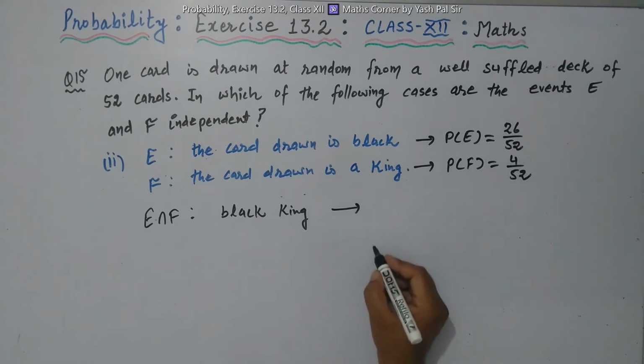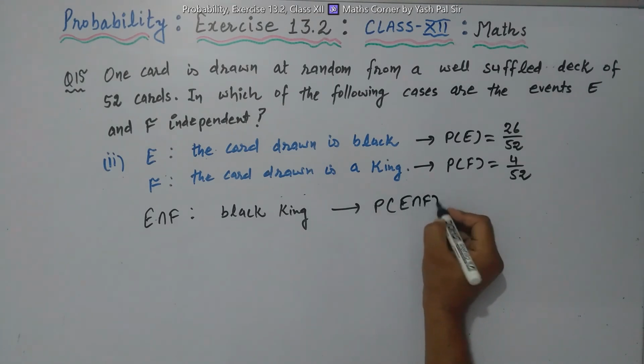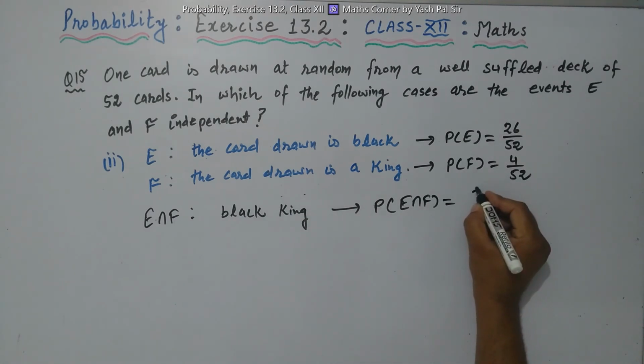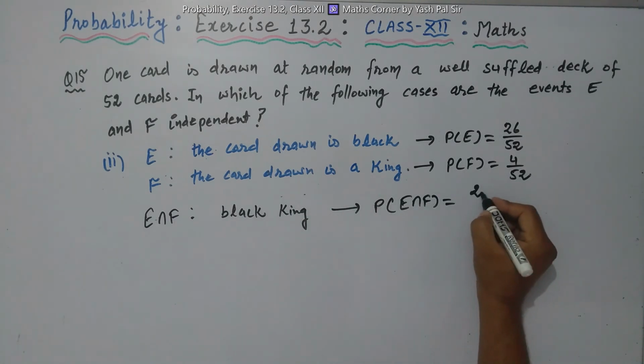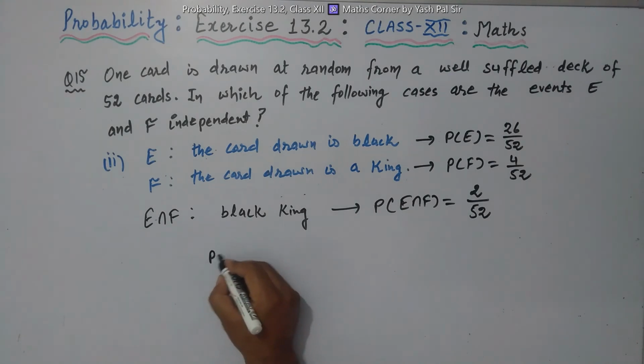Now again, what is the probability of E intersection F? This is equal to black king. How many? 2. 2 black kings are there out of 52 cards. Now let us check whether this is true or not.